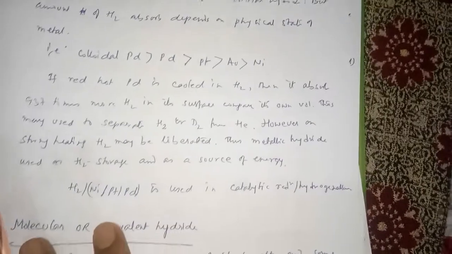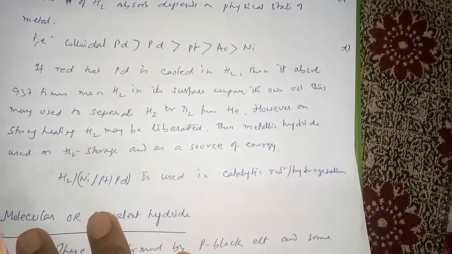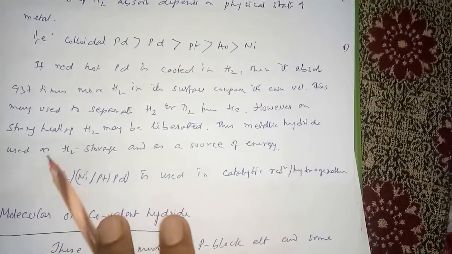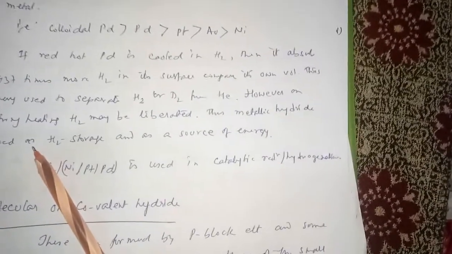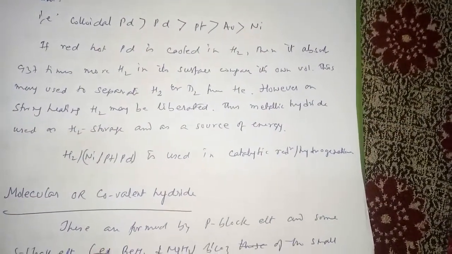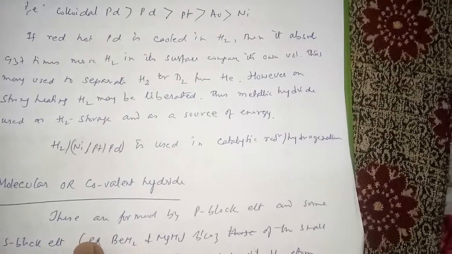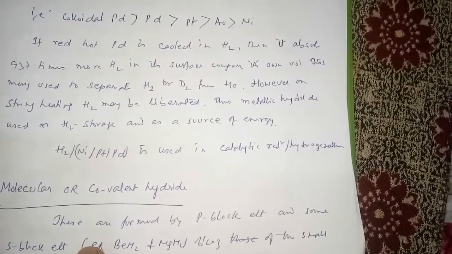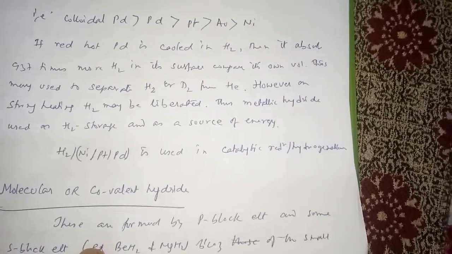Another point is that if red hot palladium is cooled in hydrogen, then it absorbs 937 times more hydrogen on its surface compared to its own volume. So this much hydrogen it can trap.